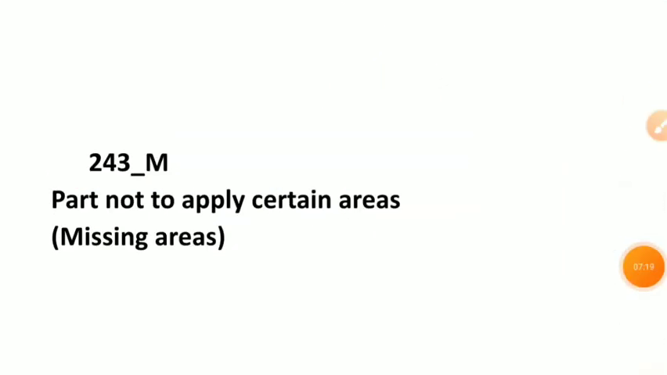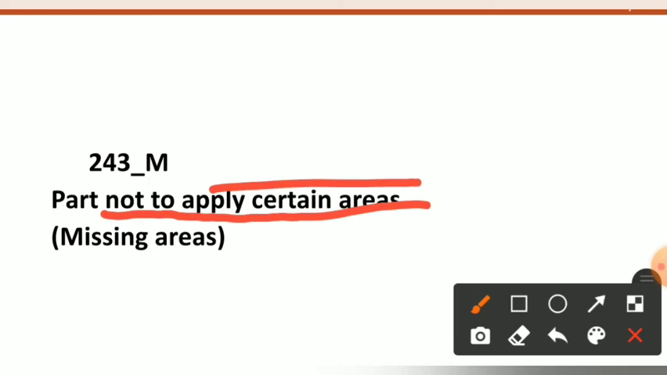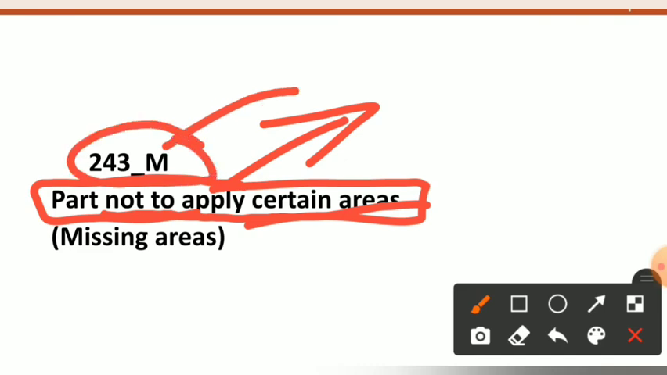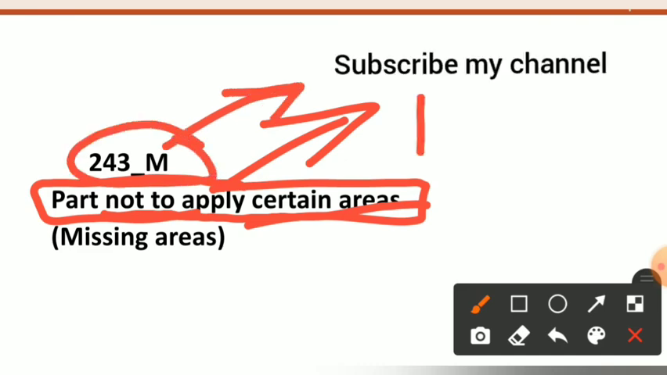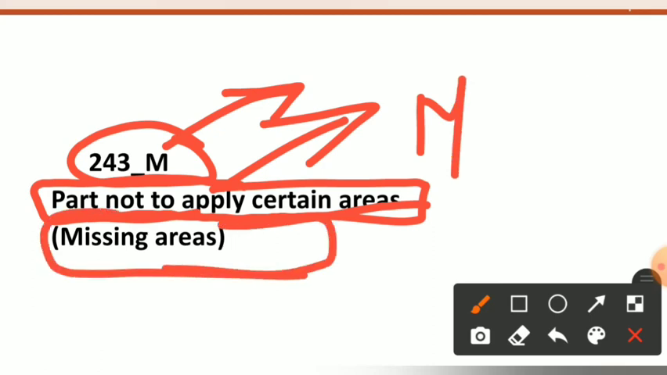Now see here Article 243M. Article 243M is dealing with the part not to apply to certain areas. There are some certain areas to which the part does not apply. So we will remember this Article 243M by remembering M stands for the missing area. So you will get a clue here to which Article 243 deals with what.